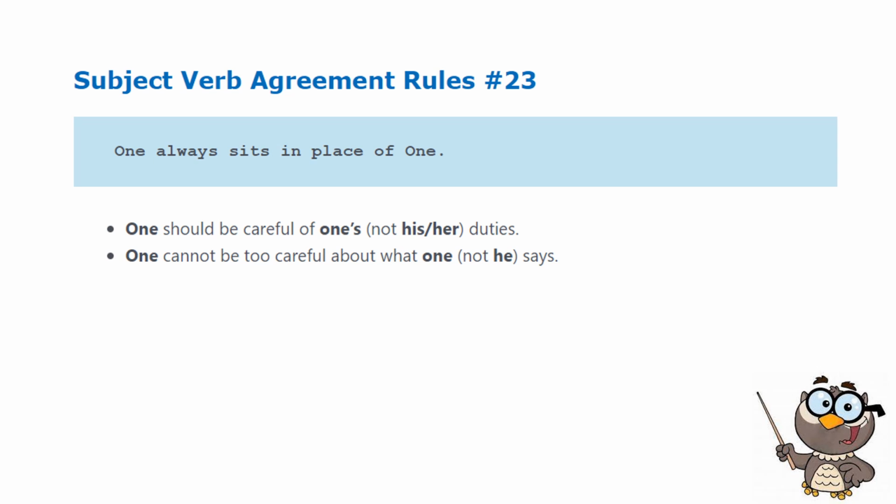Whose duty? To one's duties. And the second example has no apostrophe because what one says is rather in reference to an action.